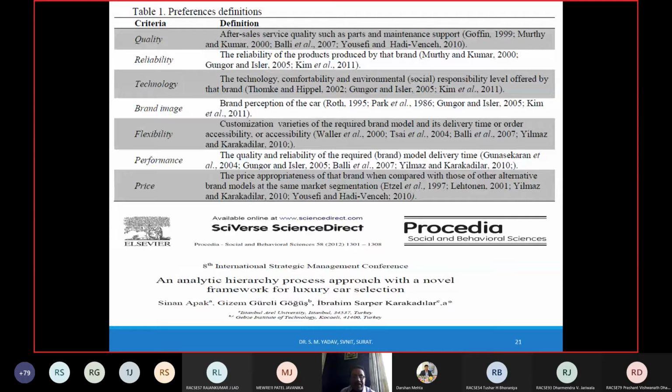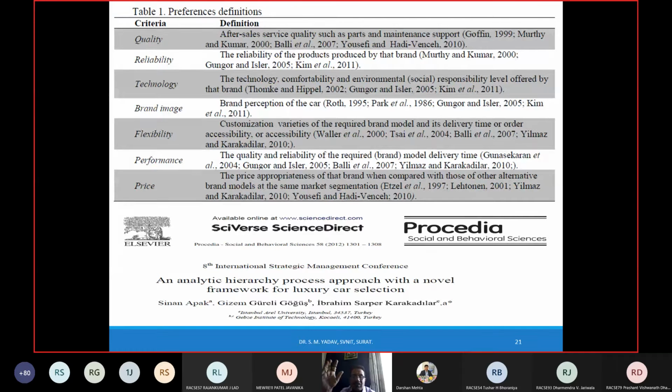Okay, then we have discussed the car, and in the car we were talking about the criteria and sub criteria. This is the paper published in ScienceDirect, Procedia - Social and Behavioral Sciences. In that, the selection of car problem has been analyzed, and they have taken 7 criteria: quality, reliability, technology, brand image, flexibility, performance, and price. They have not taken sub criteria, only criteria, and my goal is to select the best car.